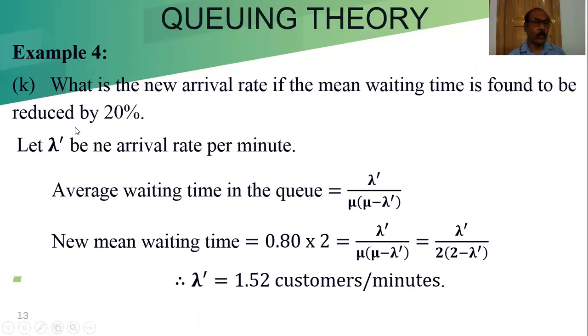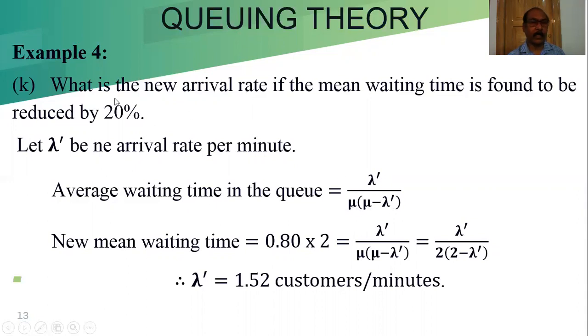Let lambda dash be the arrival rate per minute. Lambda dash is the arrival rate. That means we can say lambda dash number of customers arrive per minute. The average waiting time in the queue is our formula. The normal formula is lambda by mu into mu minus lambda. But here our new symbol is lambda dash. So we can write here lambda dash by mu into mu minus lambda dash.